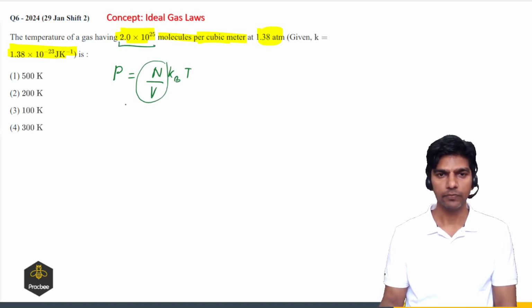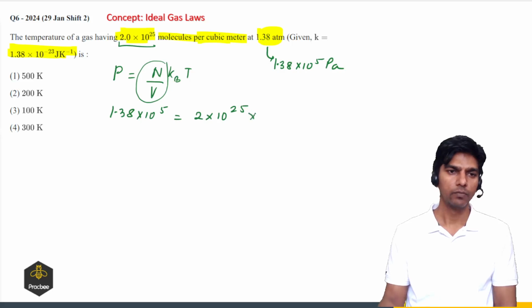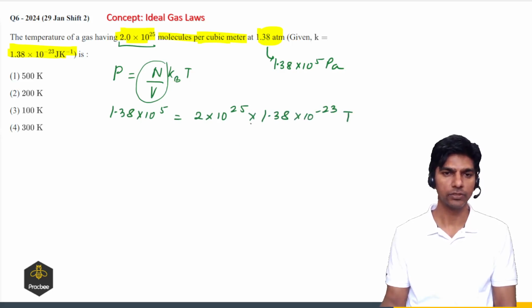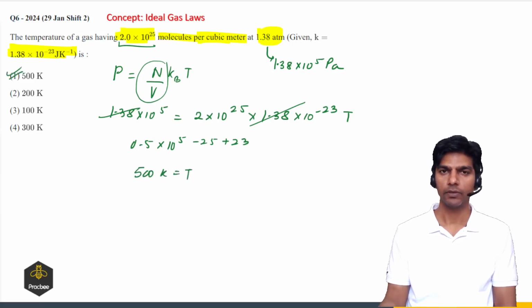So let us plug in the values. 1.38 atmosphere can be written as 1.38 into 10 raised to power 5 Pascal. Number density is given as 2 into 10 raised to power 25. Boltzmann constant is 1.38 into 10 raised to power minus 23, and we have to find the temperature. So this 1.38 will get eliminated, and then we have 2. So this will be 0.5 into 10 raised to power 5 minus 25 plus 23. So it will be 28 minus 23. So this comes out to be 500 Kelvin. So option 1 is the right answer.